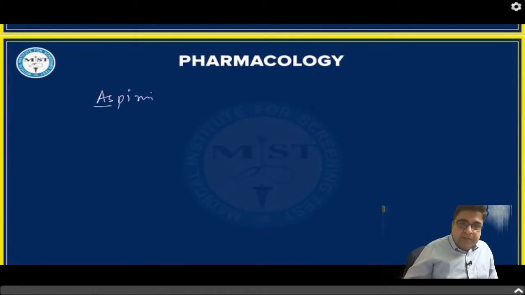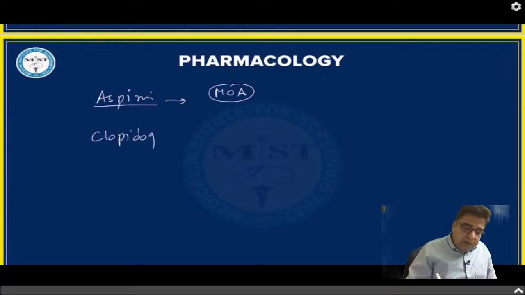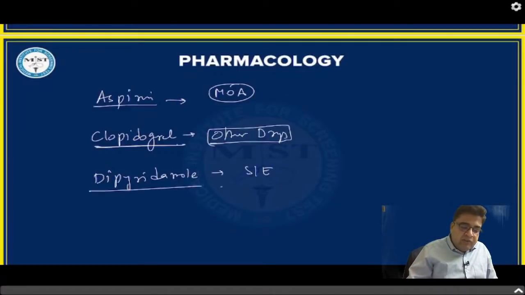Now regarding this question, you have to answer me a few more questions regarding antiplatelet drugs. The drug is aspirin. Who will tell me the mechanism of action of aspirin as an antiplatelet drug? The second is clopidogrel. Who will tell me the names of other drugs which belong to this group of clopidogrel? Also you have to tell me regarding the fourth medicine, dipyridamole. What is the important side effect of dipyridamole?